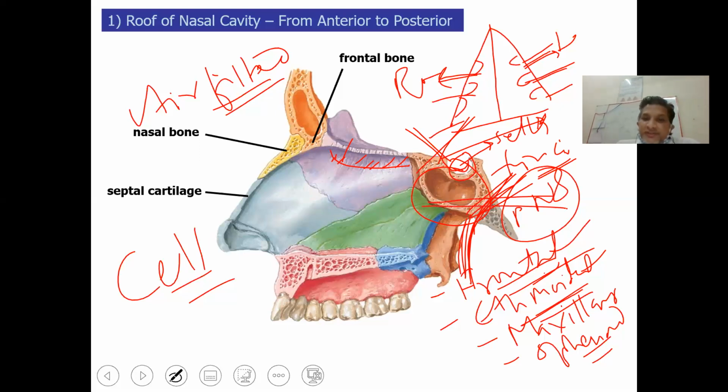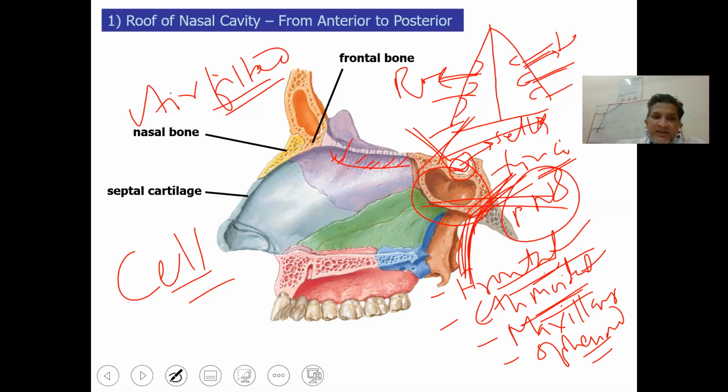So four important structures surround the sphenoid sinus. In the roof is the sella turcica, which houses the pituitary gland. Just anterior to the sella turcica will be the optic chiasma and cavernous sinus, and in the posterolateral wall we have two important structures: the petrous carotid and the paracellar carotid, and the optic nerve, which arises from the posterior wall of the orbital cavity and goes into the central nervous system.